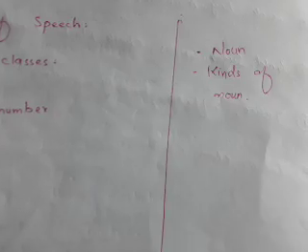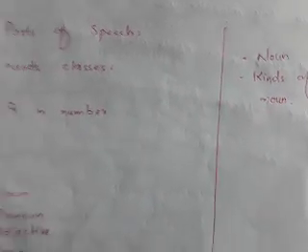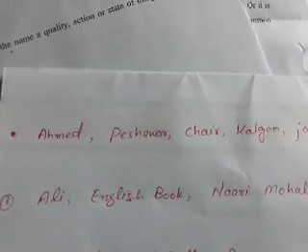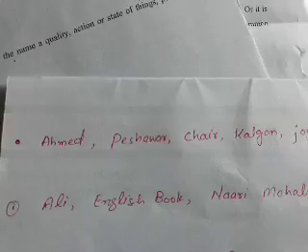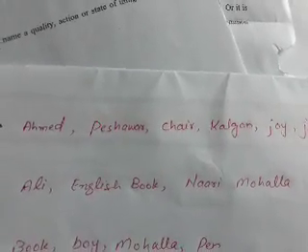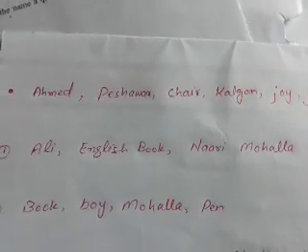So dear students, noun is a naming word, like we have seen the examples: Ahmad, Peshawar, chair, joy, justice, etc. Then we went for a proper noun, name given to a particular person, place, thing or idea, etc. So Ali, Peshawar are proper nouns.